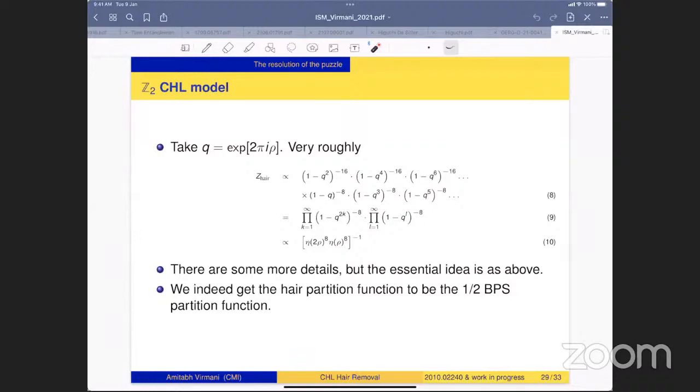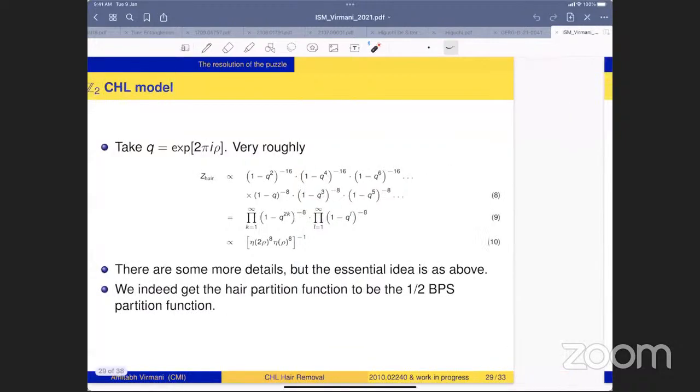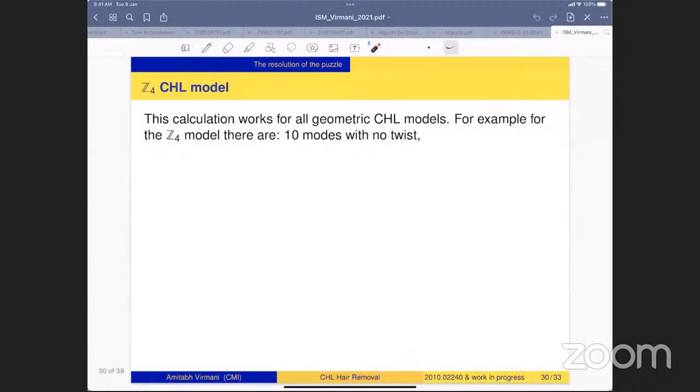We indeed get the hair partition function to be the half BPS partition function. Okay, so let me just end my talk with the Z4 CHL model example. So in this case, as I was saying earlier, there are 7 tensor multiplets. So there are 10 modes with no twist.